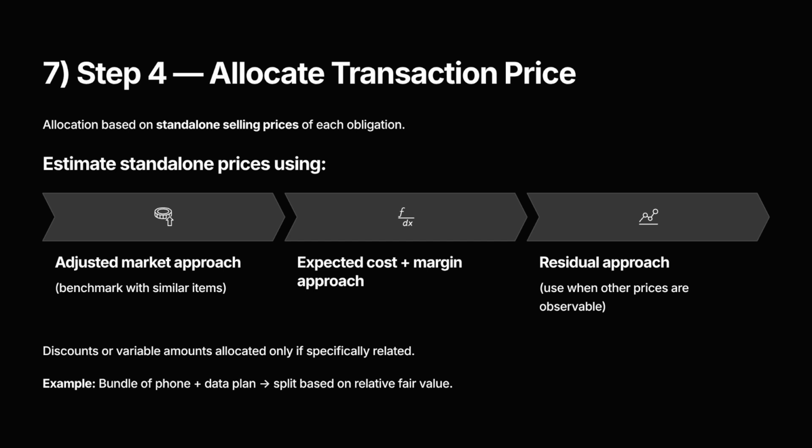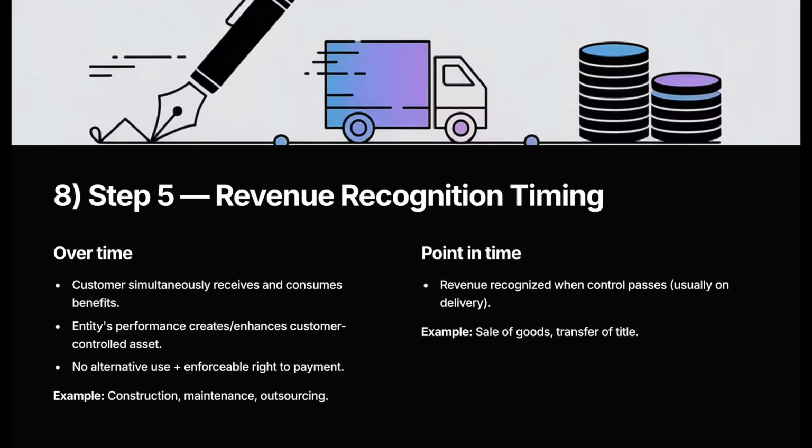For example, a telecom company selling a handset with a data plan must split the total price between the phone and the service based on relative fair values. Discounts or bonuses are allocated only when they clearly relate to a specific obligation. Number 8. Step 5. Revenue recognition timing. Revenue is recognized either over time or at a point in time, depending on when control transfers.